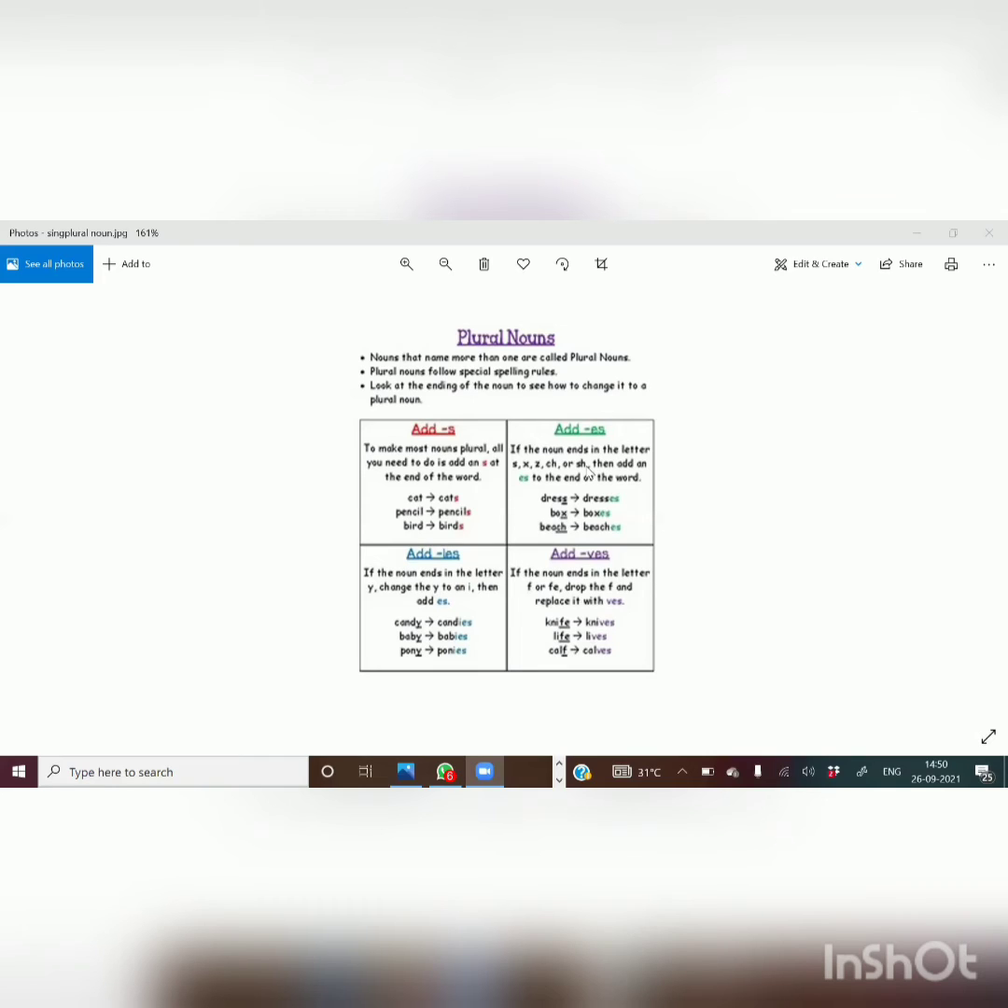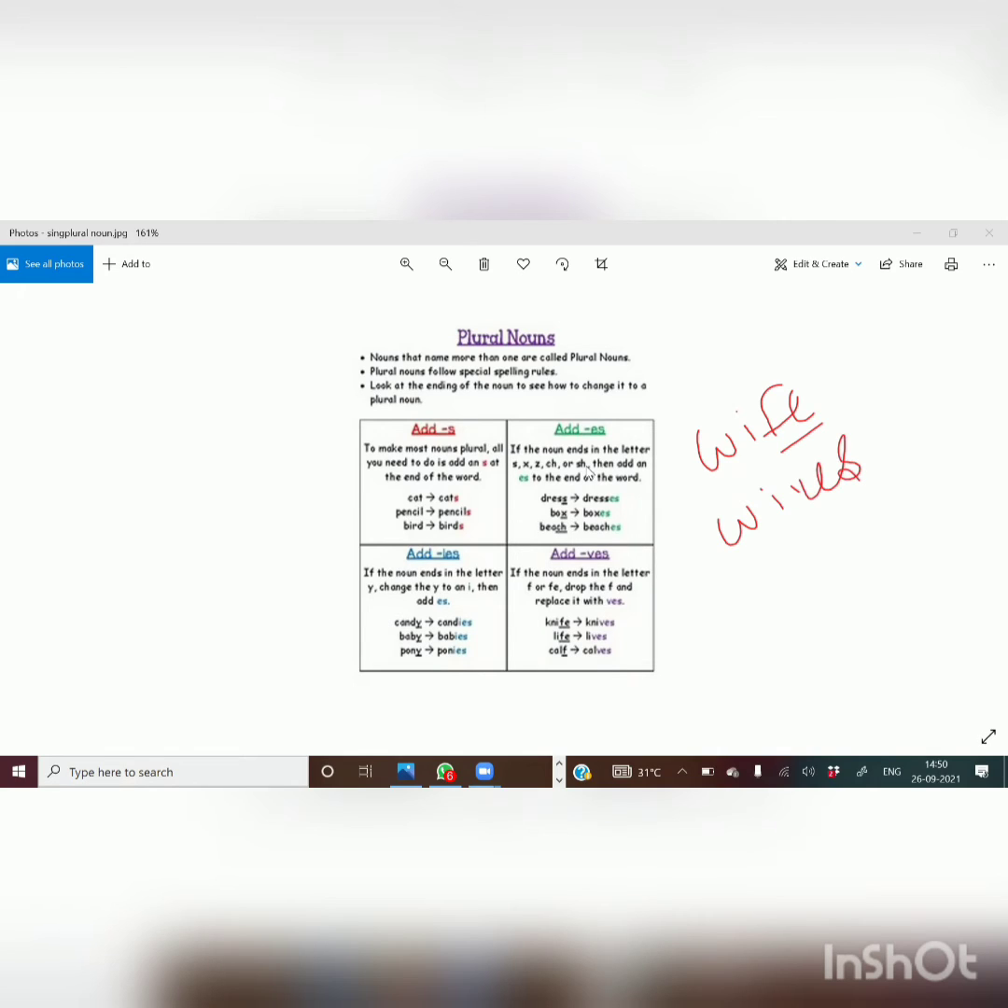And the next one is, what if a word ends with f or fe? If a word ends with f, we remove the f; if it ends with fe, we remove the fe, and we have to add ves. Knife, knives. Thief, thieves. Wife, so the plural form is wives.